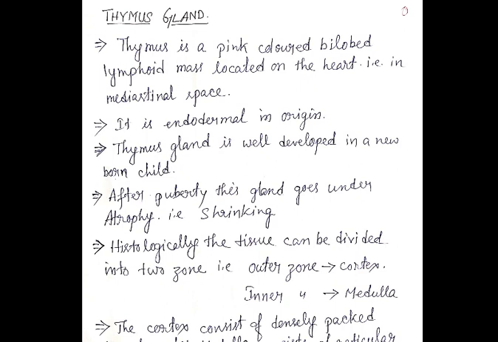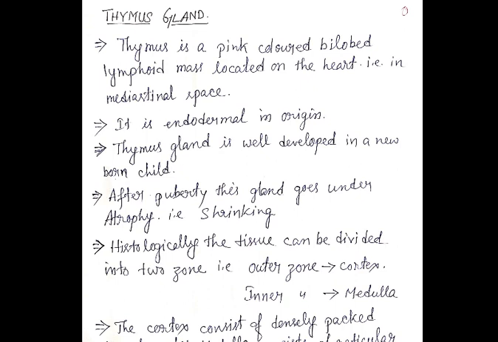It also has an opposite effect on the plasma calcium level.